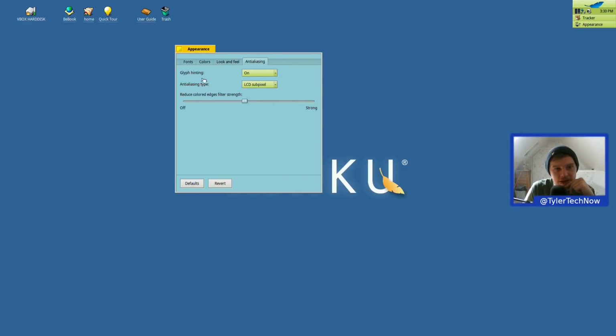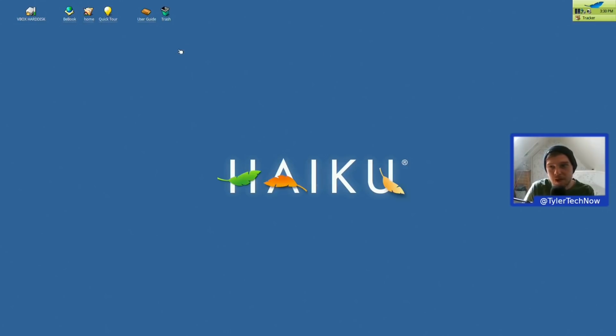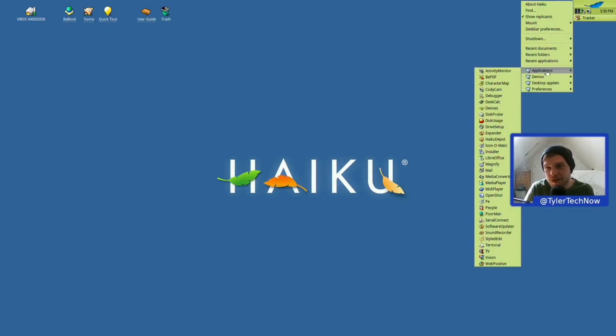Anti-aliasing, so we have the glyph hinting and anti-aliasing. Anti-aliasing type, so we're on LCD subpixel. We also have grayscale there. Okay, quite cool that you can just use a colour slider there to change aspects of the colour scheme on your desktop. Now let's try and change the wallpaper. I don't know if there's any wallpapers built in. I don't know if I've selected quite a good colour for this menu, to be fair.